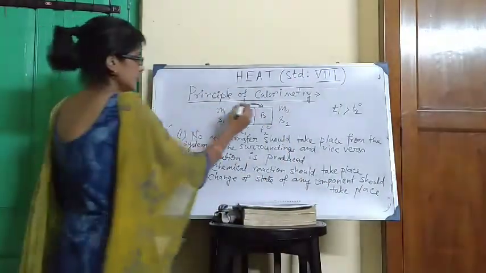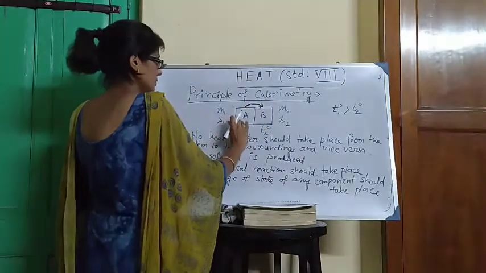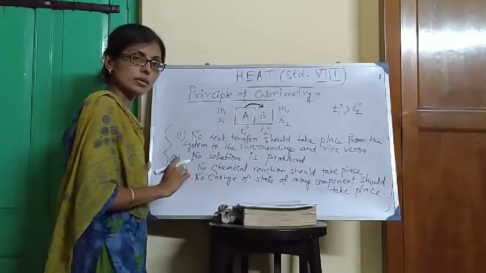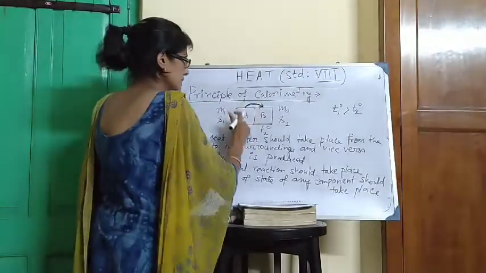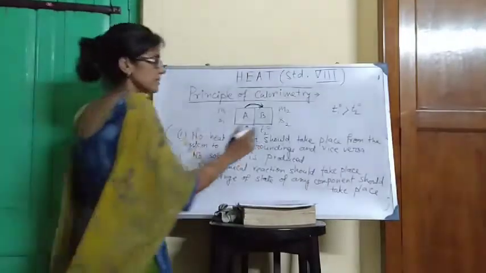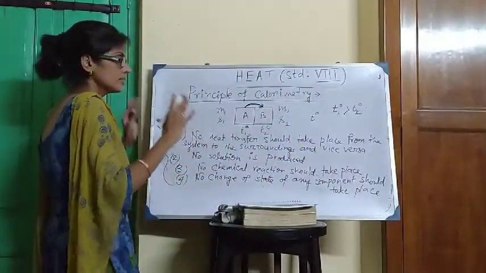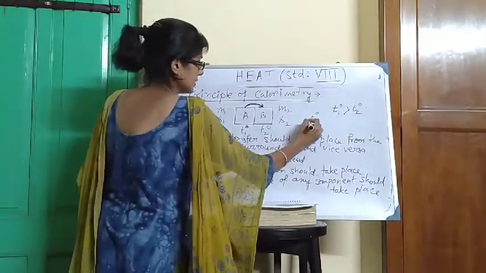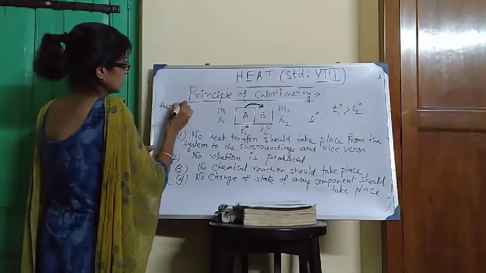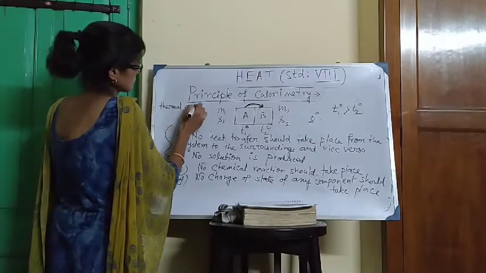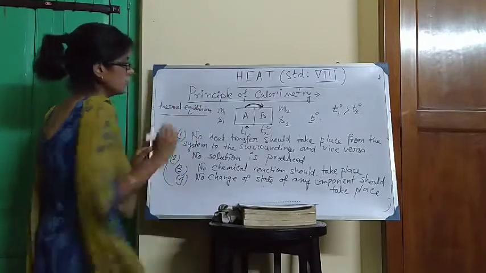If these conditions are satisfied, then heat is transferred from the hotter body to the colder body. After some time, the temperature of the composite system will be the same. Suppose that temperature is T degree. When this condition is attained, it is called the thermal equilibrium condition. What is thermal equilibrium?